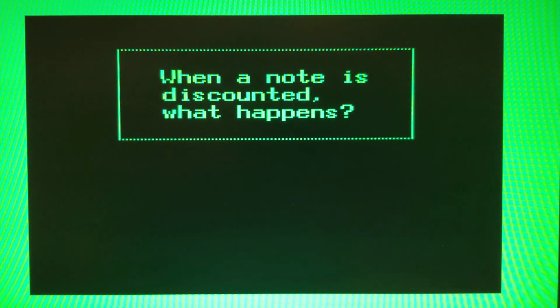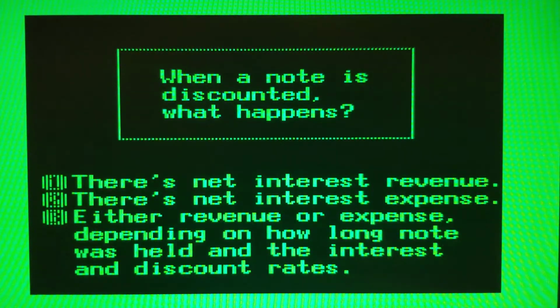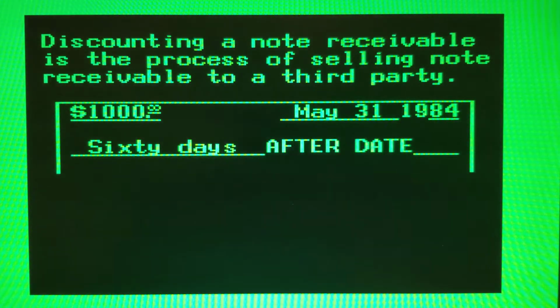When a note is discounted, what happens? Don't forget, discounting a note receivable is the process of selling a note receivable to a third party.